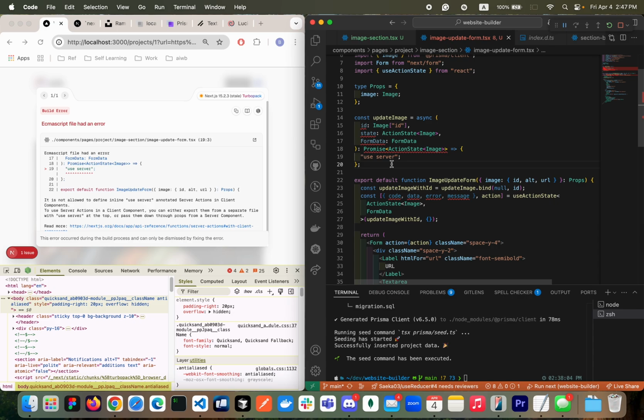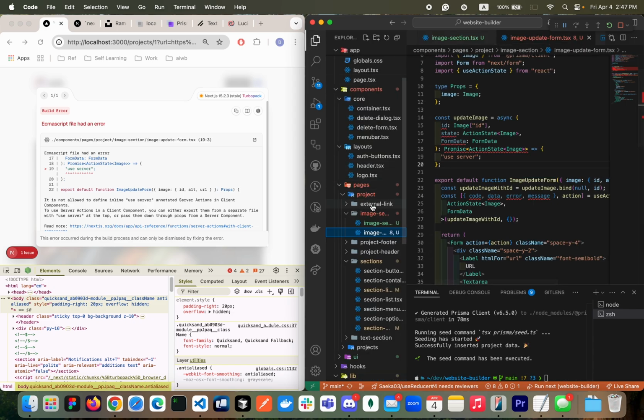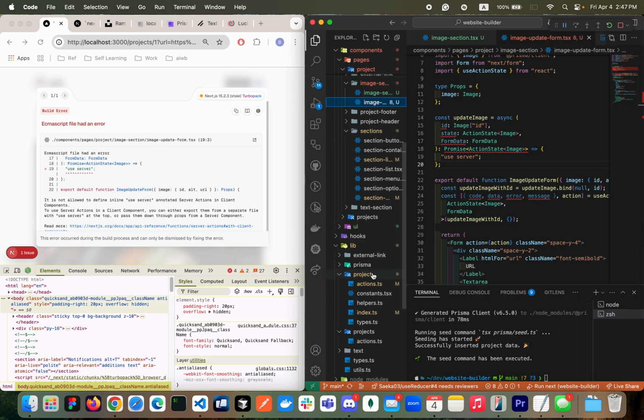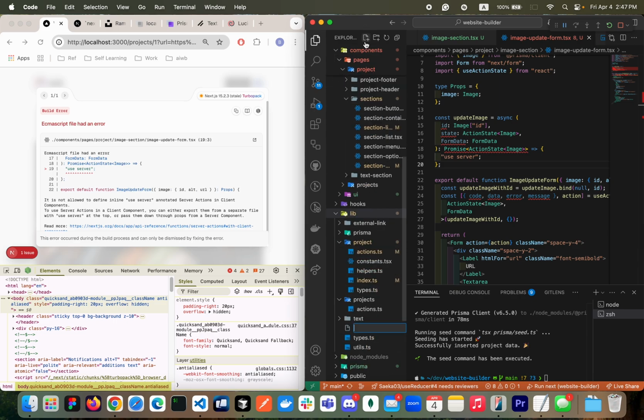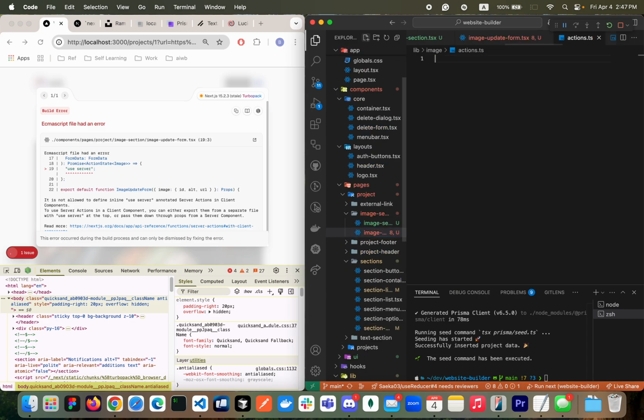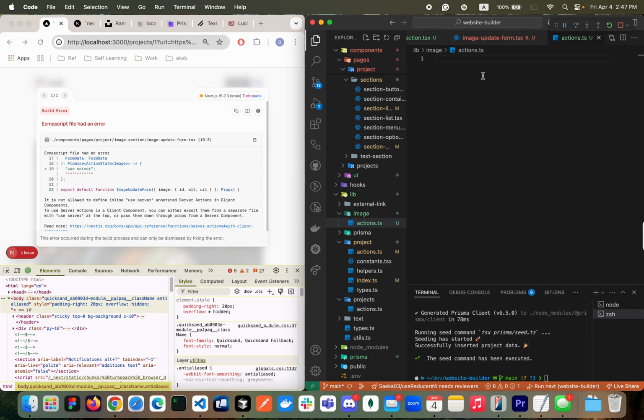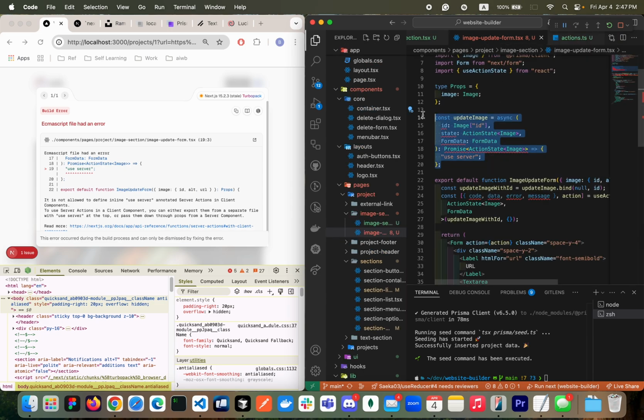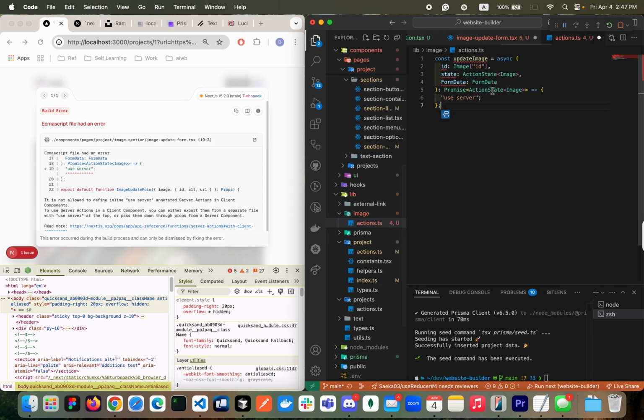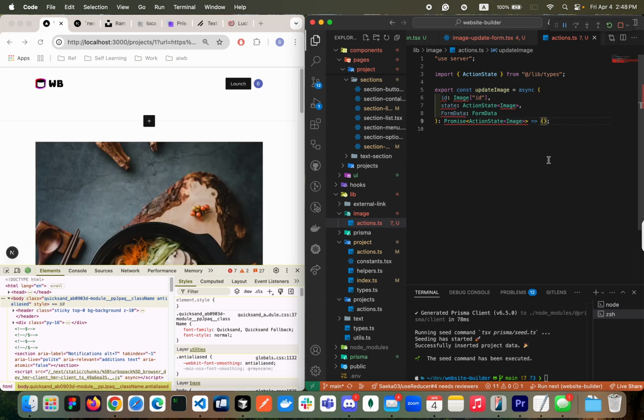So now let's create the action file. Inside of the lib folder, I'm going to create image here. So image and the slash actions.ts. Let's copy paste that. Here, let's cut and accept. Move the use server to the top. Then I'm going to export. Now I'm going to build it.